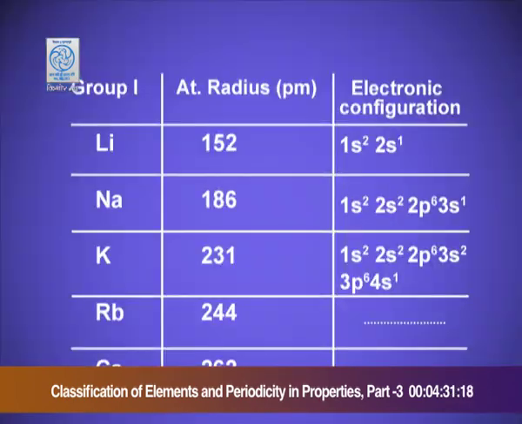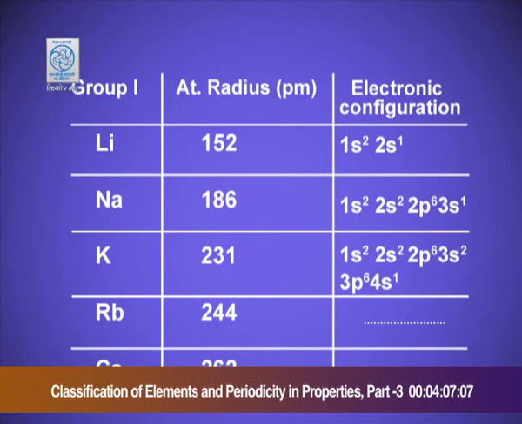Lithium, the electronic configuration is 1s2, 2s1. Sodium, the electronic configuration is 1s2, 2s2, 2p6, 3s1. A new shell is added. There is an increase in the principal quantum number. It was 2 in the case of lithium, whereas it is 3 in the case of sodium.